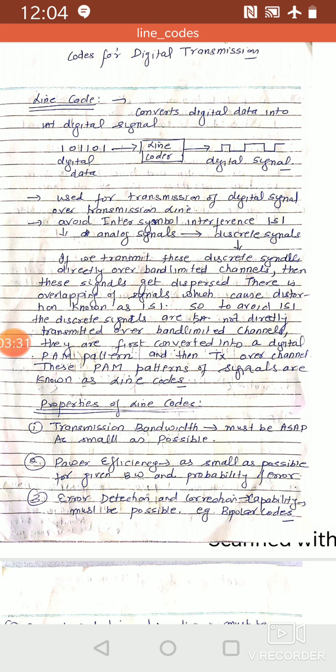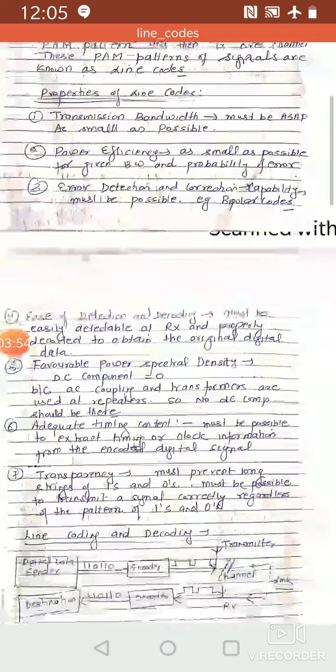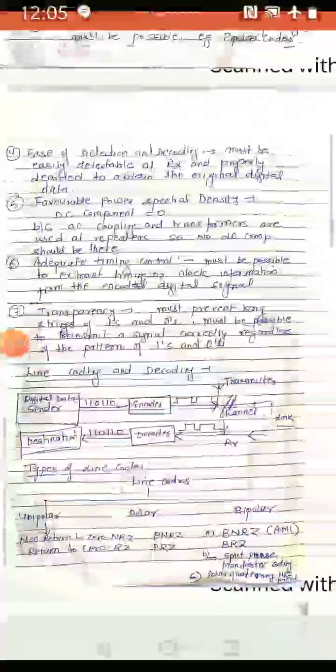Transparency means it must provide for long strings of ones and zeros. When we are encoding a message, we must avoid long strings of 1s and 0s, because they will generate some error and it will not be possible to detect this signal at the receiver side. These are the properties of line codes.